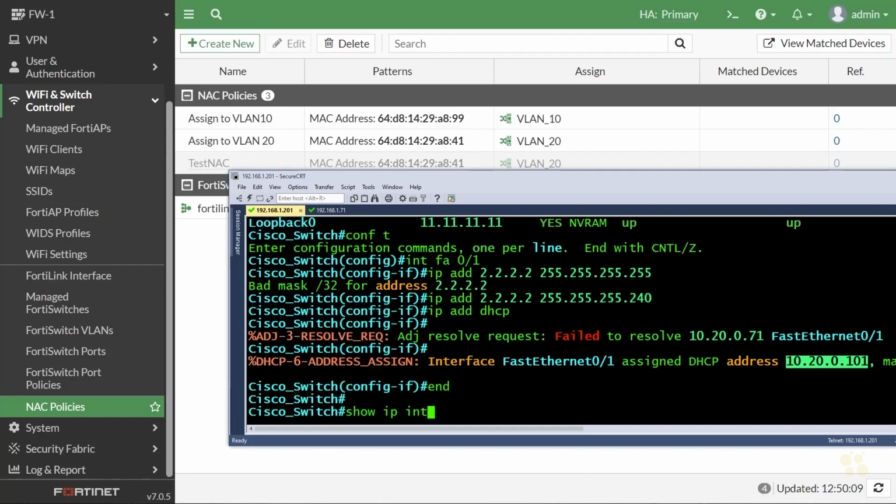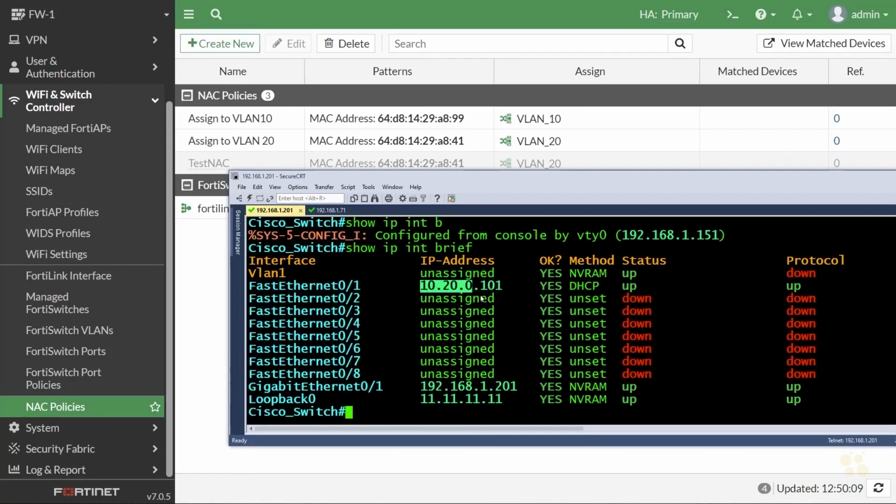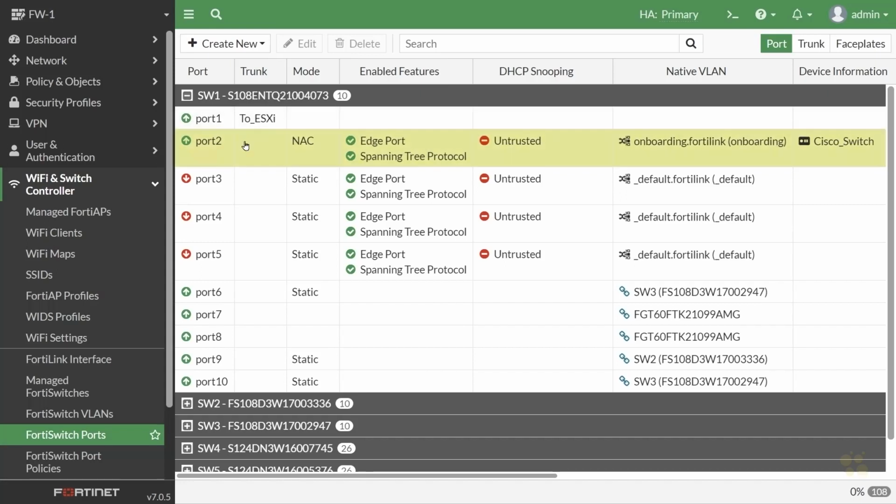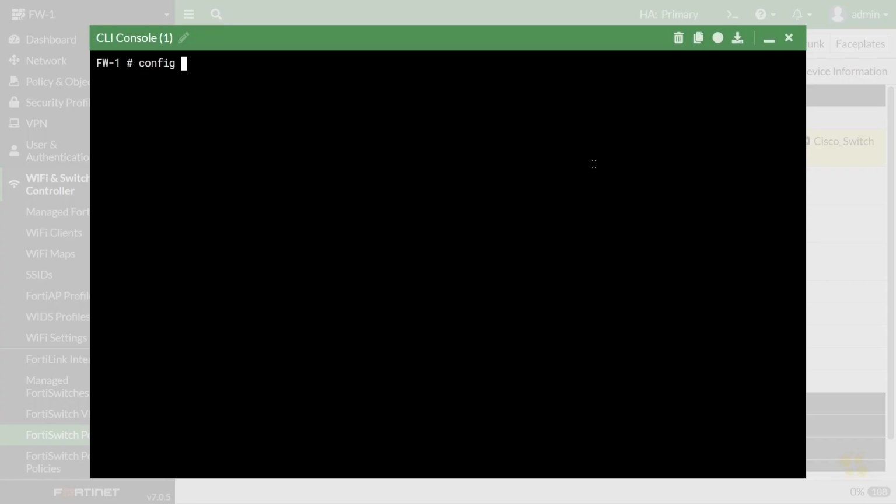So we do a show IP interface brief. There's our 10.20 assigned address. This client that's connected to port 2 is now in VLAN 20. And like most things on the FortiSwitch and FortiGate, anything we can do in the GUI, we can also do at the CLI. So if we want to see the equivalent of setting the mode here, we could go to the CLI. We could do a config switch-controller, right here from the FortiGate, managed-switch, press enter.